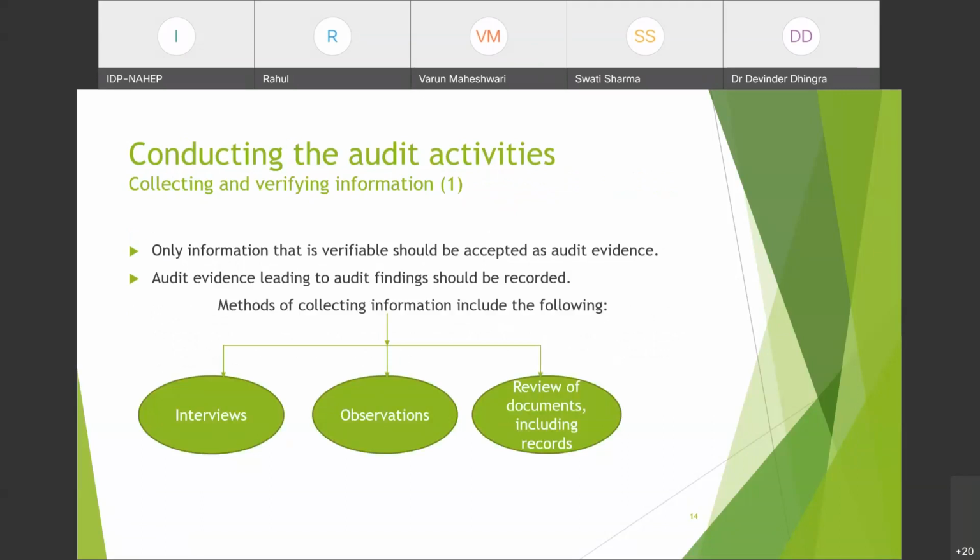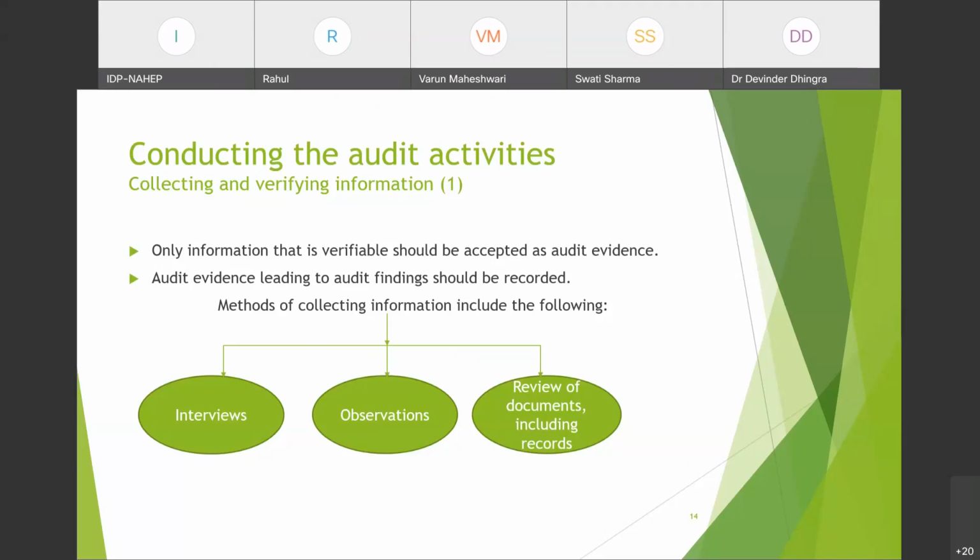Collecting and verifying information, another important part of audit. How to collect and verify information, and what information shall be collected and verified while auditing. Only information that is verifiable should be accepted as audit evidence. The information which you can verify should be accepted as audit evidence. If you cannot verify it, if it is a statement which you cannot verify, or you feel the information is incomplete and cannot be verified, then it will not be audit evidence.